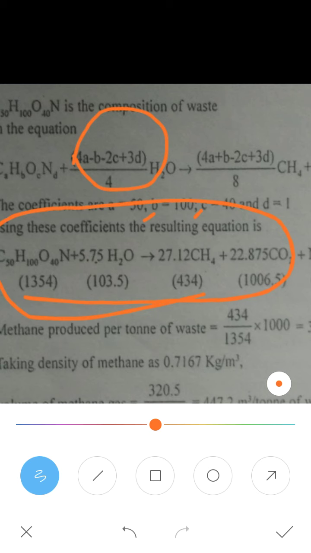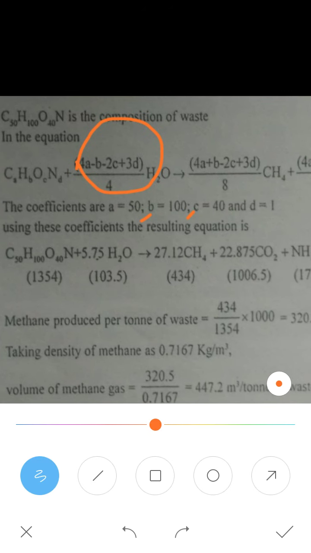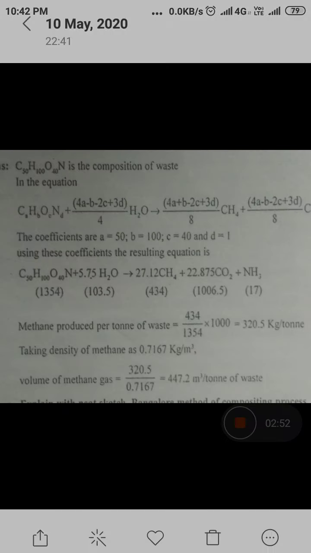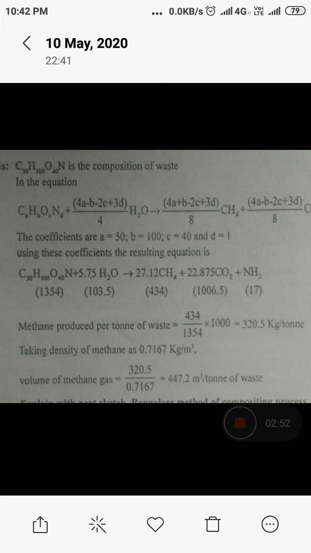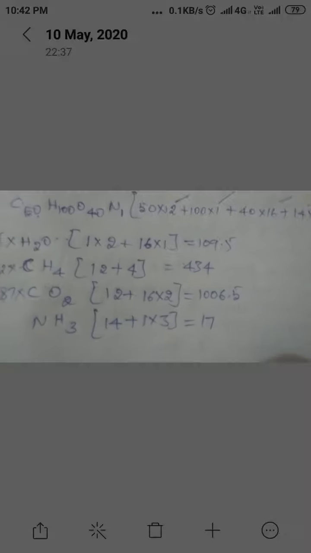Okay, so after generating the reaction equation, your next job is to find out the atomic mass of each individual element in it. One by one I will explain how to do that. See here, C50 H100 O40 N1, so this you got. You take one individual element at a time.